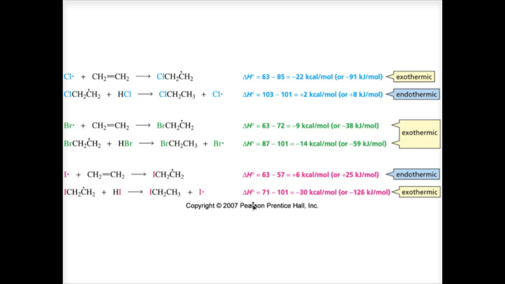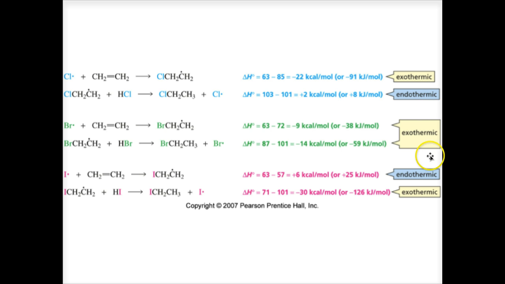So again, why is the peroxide effect observed for the addition of HBr but not for the addition of hydrogen chloride or hydrogen iodide? The answer lies in looking at the enthalpy calculations for the addition of hydrogen halides to ethene. Now, in the addition of hydrogen chloride and hydrogen iodide to an alkene in the presence of peroxide, one step is exothermic and one step is endothermic.